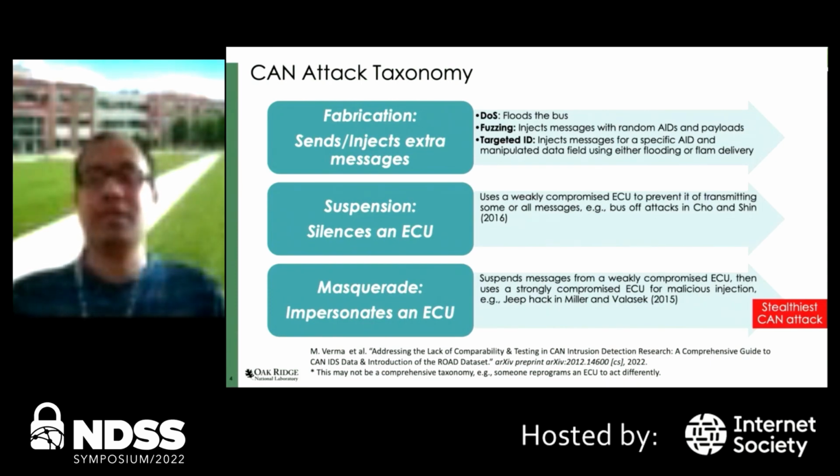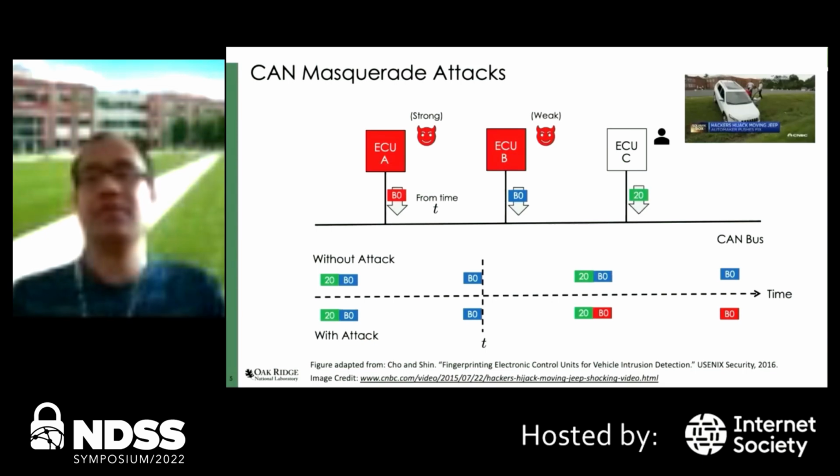In masquerade attacks, adversaries first suspend frames with a specific ID, and then inject spoof frames that modify the content of the frames instead of their timing patterns. In this work, we focus on detecting masquerade attacks. In particular, this figure illustrates the scenario in a masquerade attack. In fact, in order to attack and remotely stop a Jeep Cherokee running on a highway, Miller and Valasek had to control its ABS collision prevention system by mounting a masquerade attack.